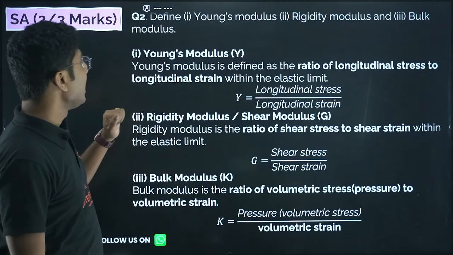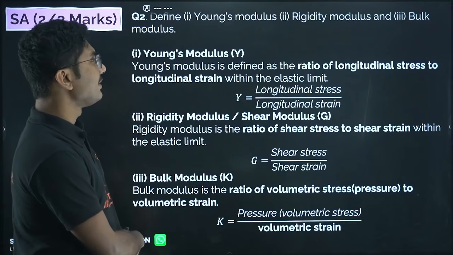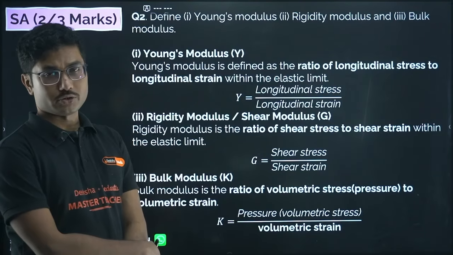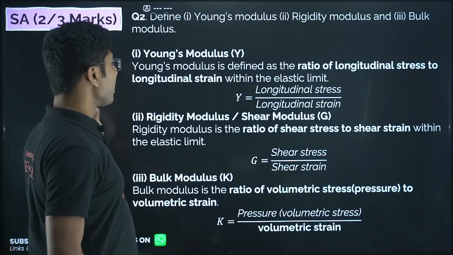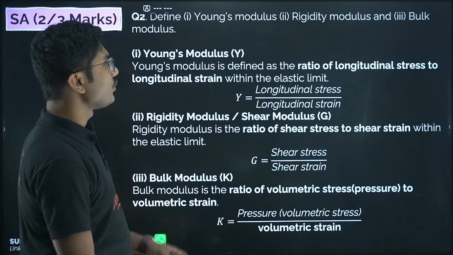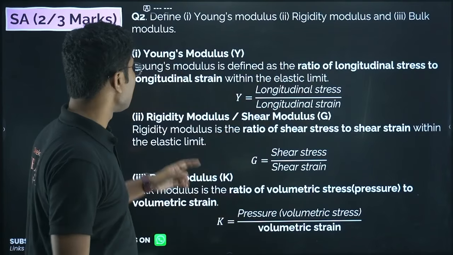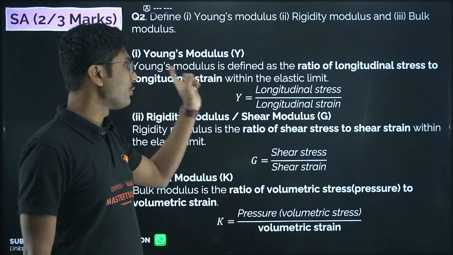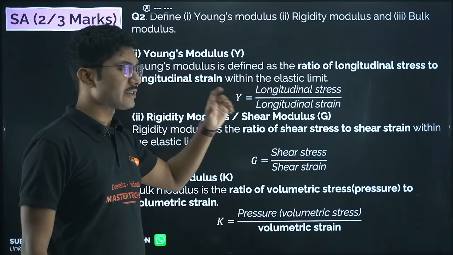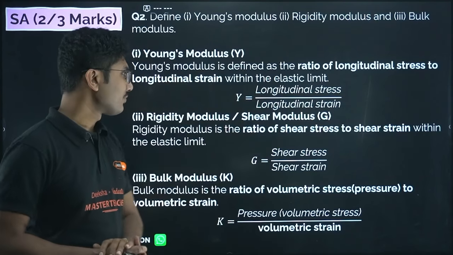Now next, define Young's modulus, rigidity modulus and bulk modulus. All three definitions are very, very important. Young's modulus is defined as the ratio of longitudinal stress to the longitudinal strain within the elastic limit. Very important, within the elastic limit has to be mentioned for all the moduli. So Y equals longitudinal stress divided by longitudinal strain.